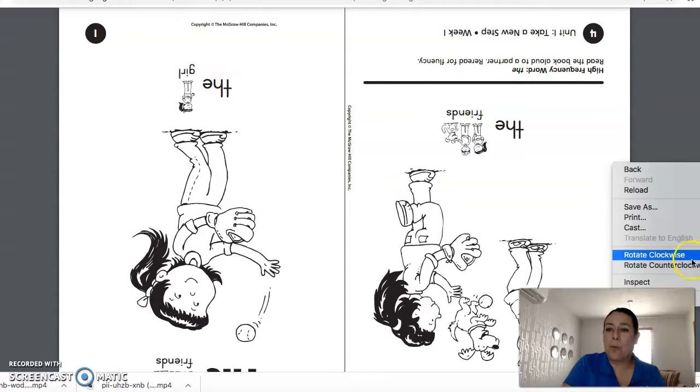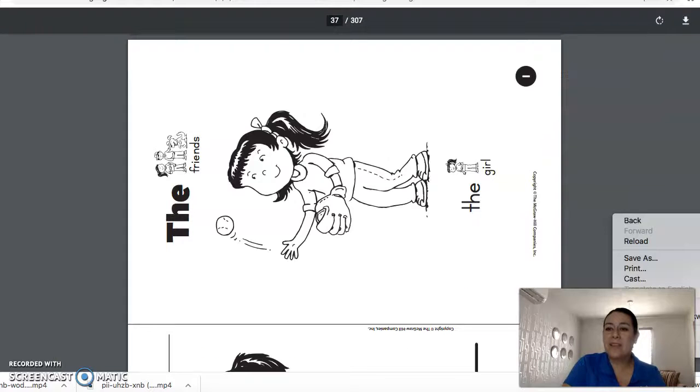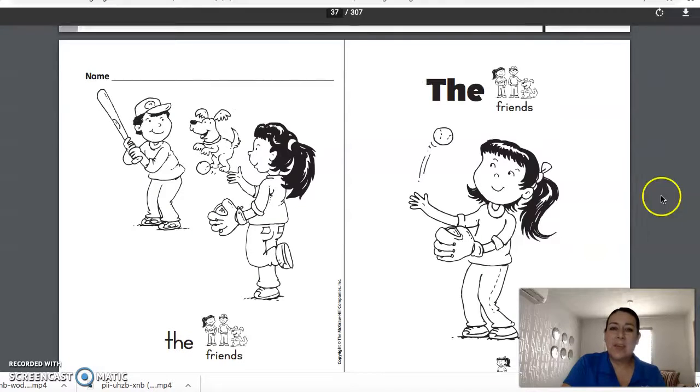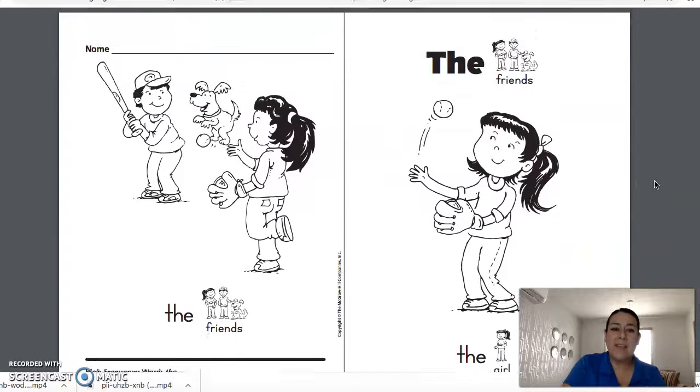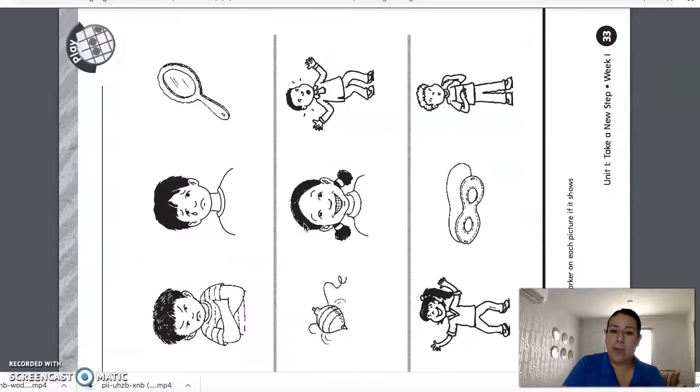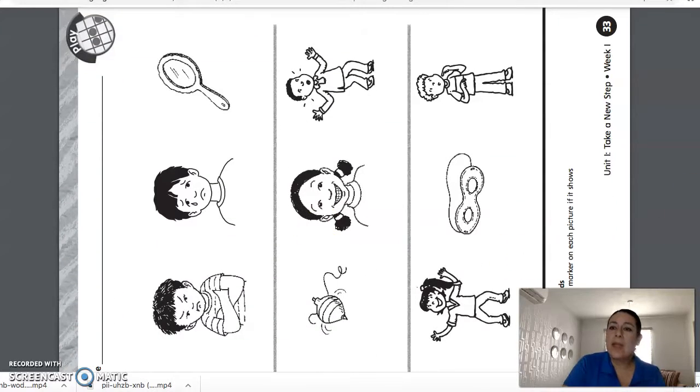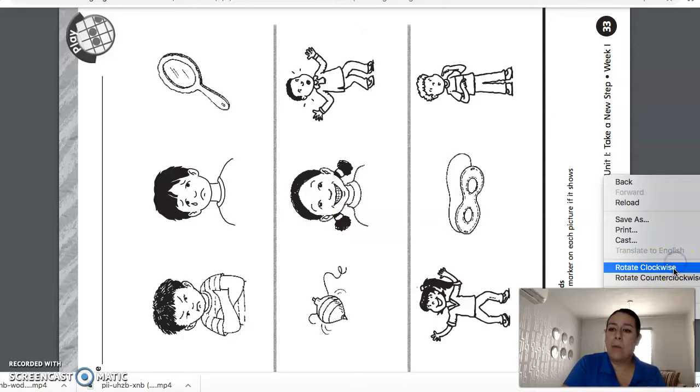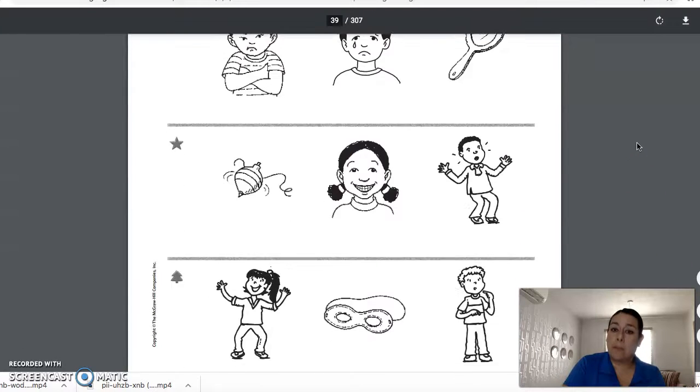And then, page number 4. Very good. Page number 4, it says, the friends. Right? Here's the boy and the girl and the dog. So the 3 of them are friends, right? So you have to color the pictures, okay, for the 2 pages, okay? Very good. And now we are going to work on this page.